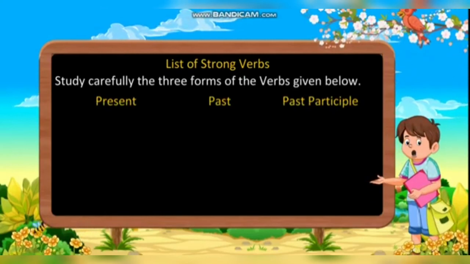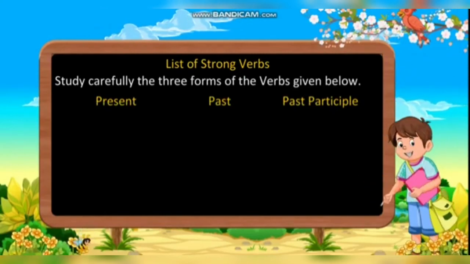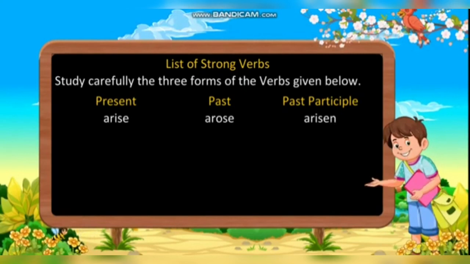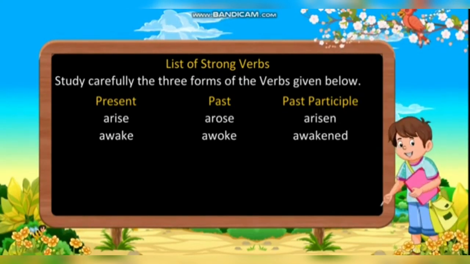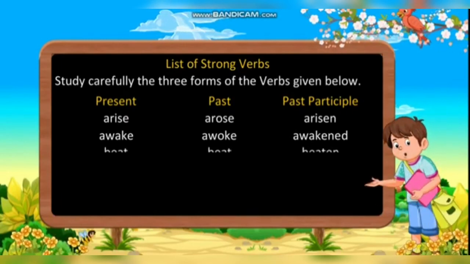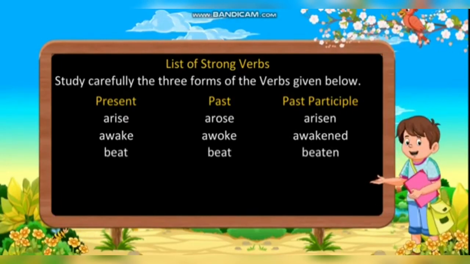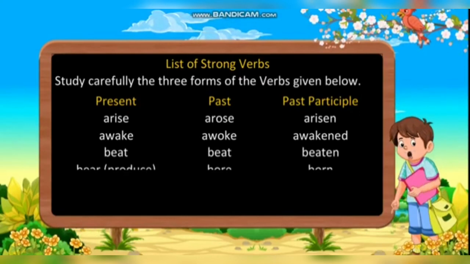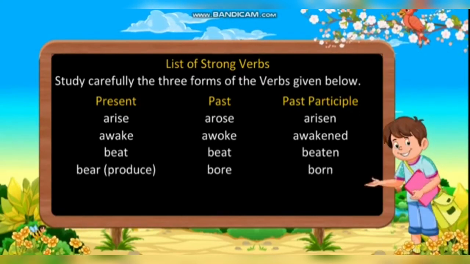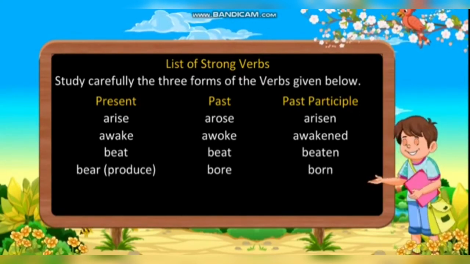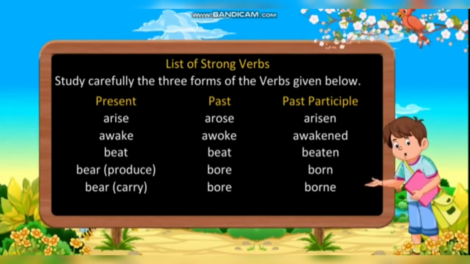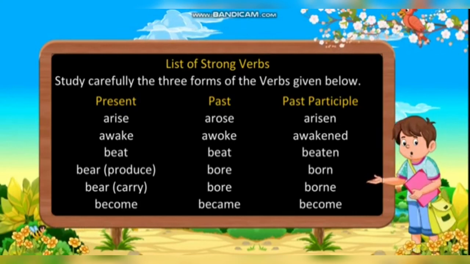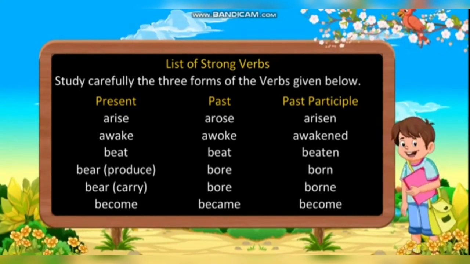Present, past, past participle. Arise, arose, arisen. Awake, awoke, awakened. Beat, beat, beaten. Bear, produce, bore, born. Bear, carry, bore, born. Become, became, become.